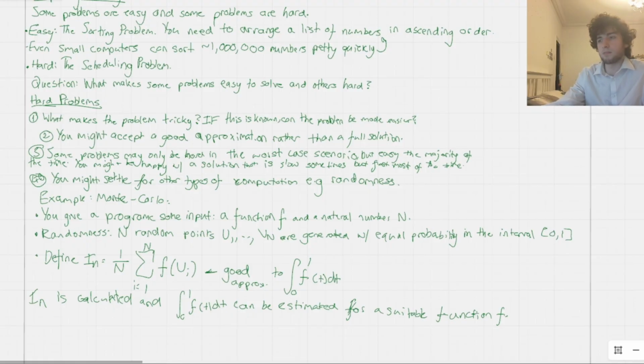A lot of this discussion about what makes a problem hard for us and what we do when we encounter a hard problem, we can later effectively apply to computers. Why specific problems are tricky for them, and ways around that, and then ultimately we can answer this question: what makes problems for a computer easy to solve and others hard?